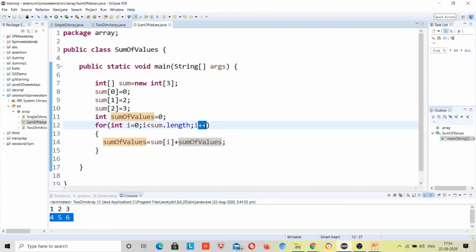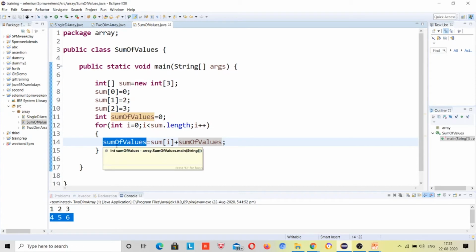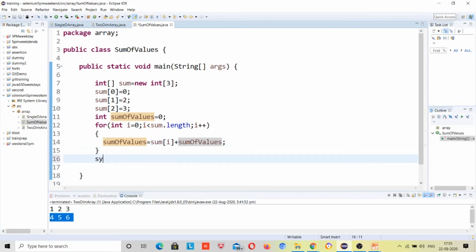Next time array index will be 2 and it will check inside this 3, now it will come here, 3 plus 2, because this was updated last time, 5, and this will store 5 again. So now I will print.